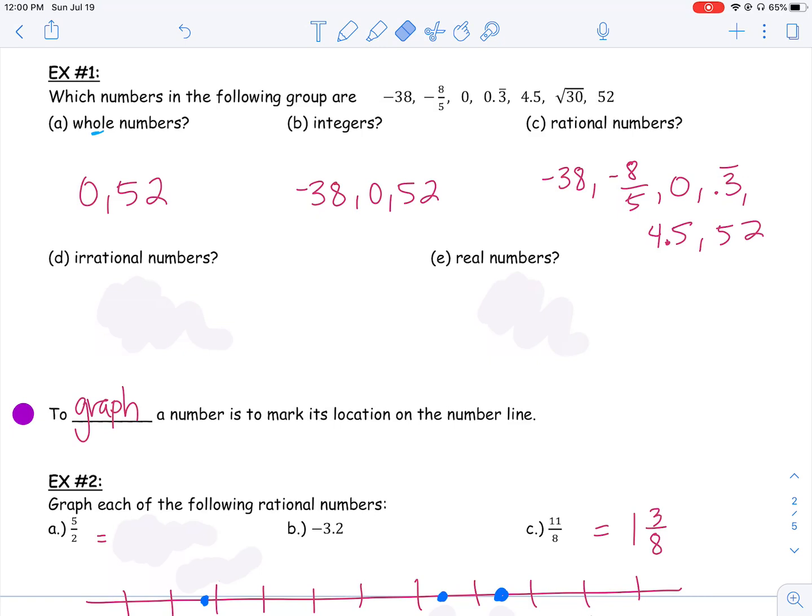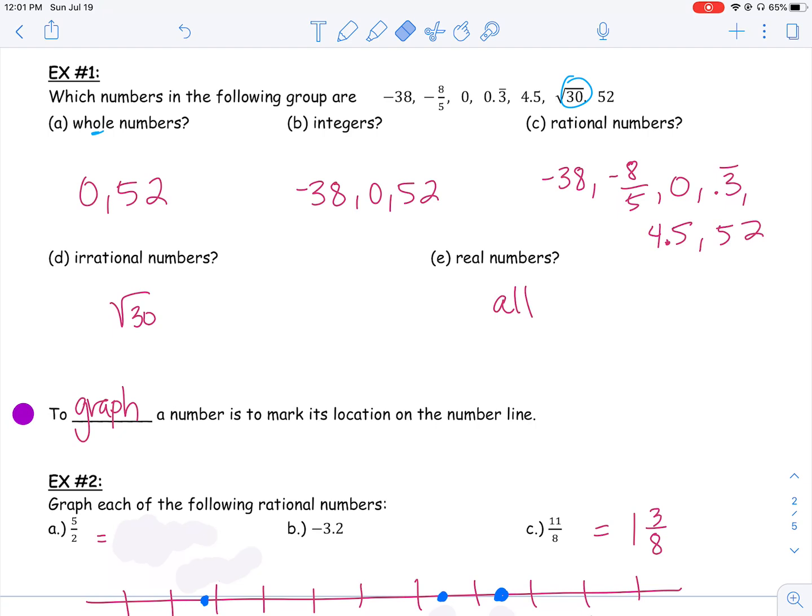So if all of those are rational numbers, then which one of those are irrational numbers? They're decimals that don't stop and don't repeat. Well, it looks like there's only one out of this group, the square root of 30. If you were to put that in your calculator, it would spit out a decimal that kept going and going and going and didn't repeat. So the square root of 30 is an irrational number. All right, out of all of these numbers, which ones are real numbers? Well, if you remember from our flow chart, all of the numbers we're going to discuss are real numbers for now. Rational, irrational, integers, whole, natural, all of them are real numbers.